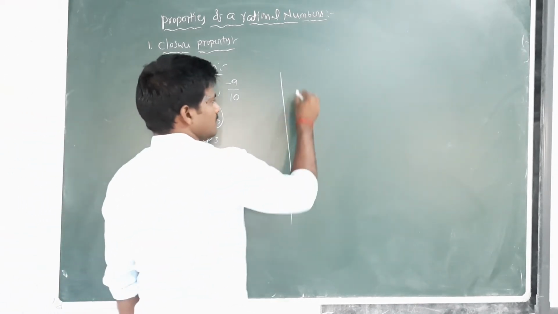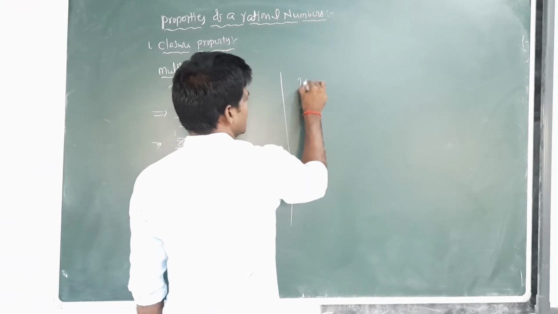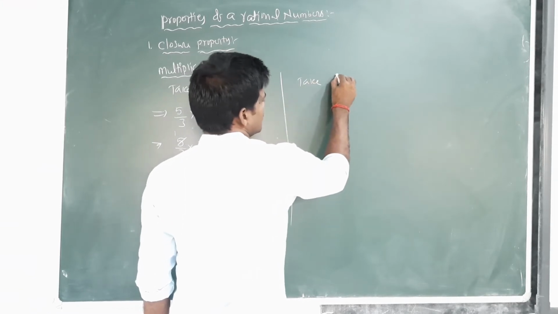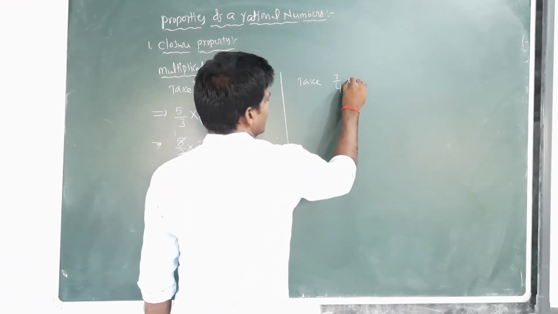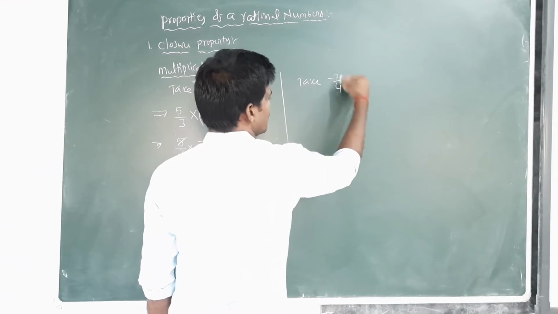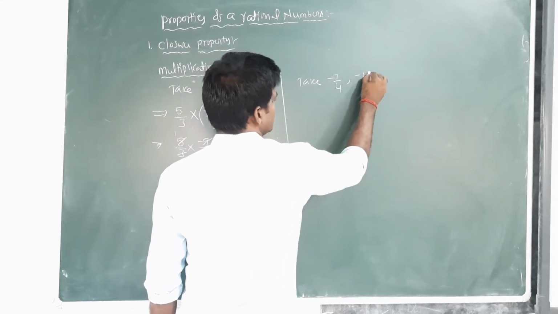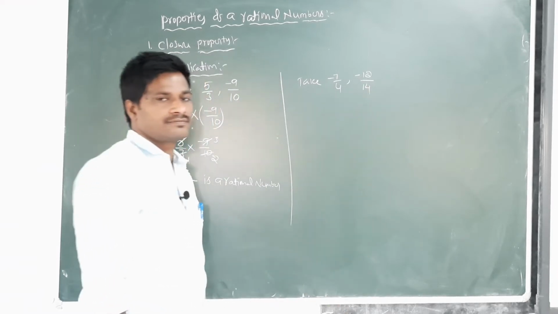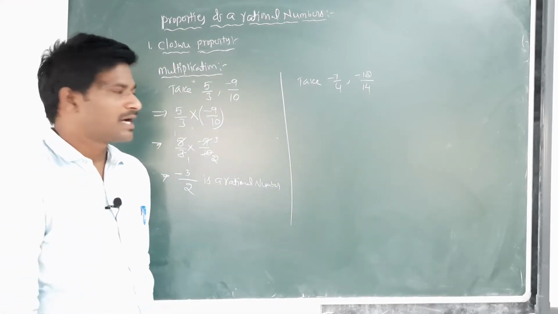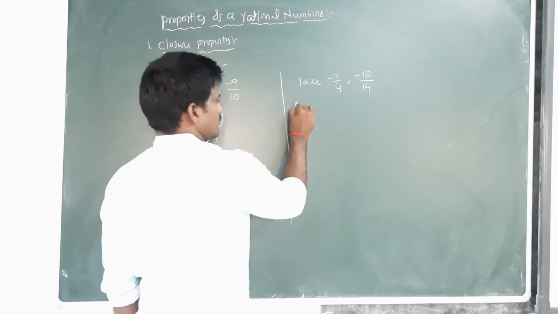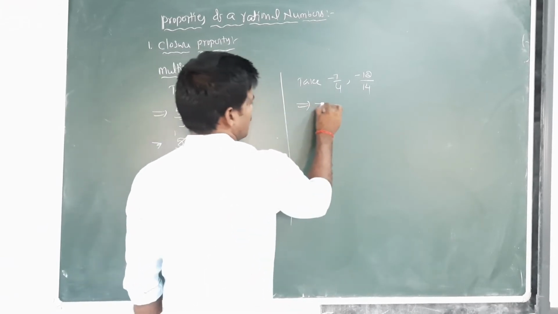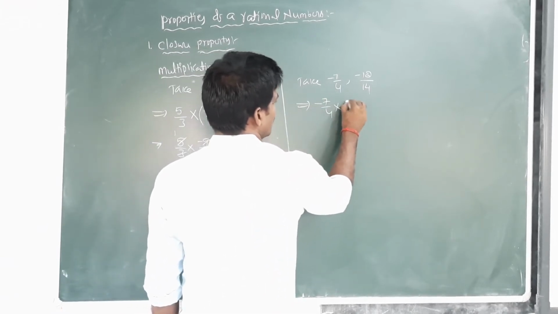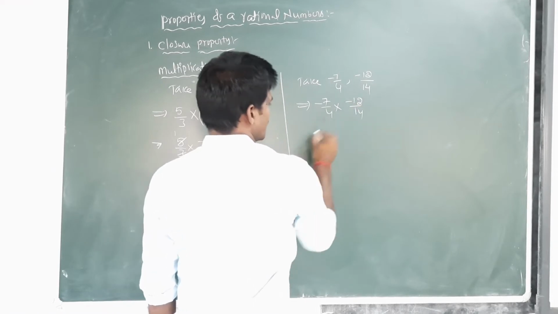Another example. Take two rational numbers -7/4 and -12/14. That implies -7/4 into -12/14.